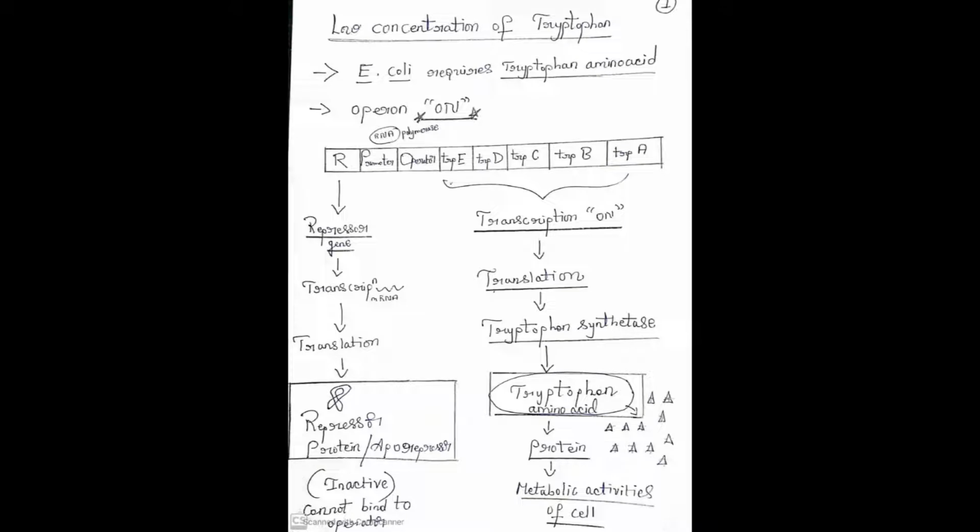Again, observe the structure of the tryptophan operon. R codes for the repressor gene. The repressor gene will be transcribed to RNA. RNA will be translated to protein. But here, if you observe the repressor, it is an aporepressor. It is inactive. It cannot bind to the operator. If the promoter is free and the operator is free, what happens? Transcription will occur, translation will occur. Ultimately, tryptophan is synthesized. So E. coli utilizes tryptophan for its activities. When there is a low concentration of tryptophan, E. coli has to synthesize it.